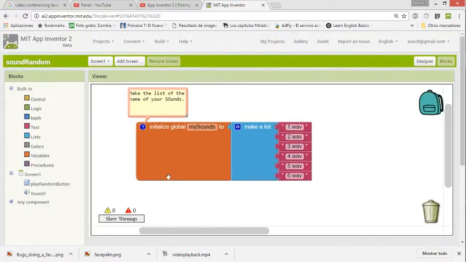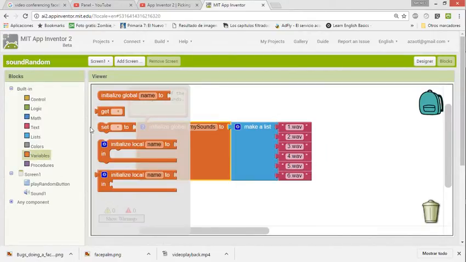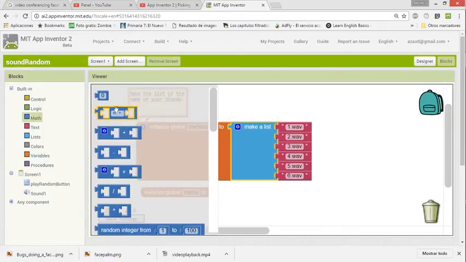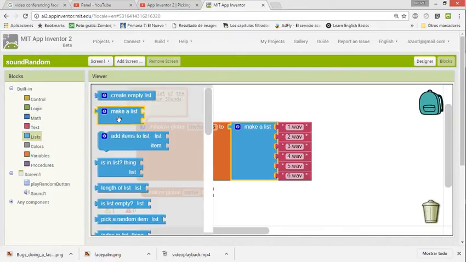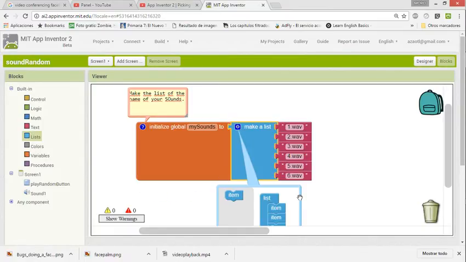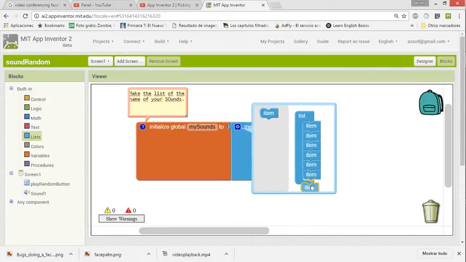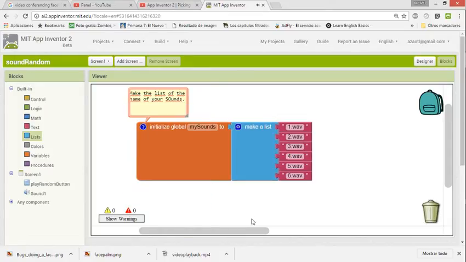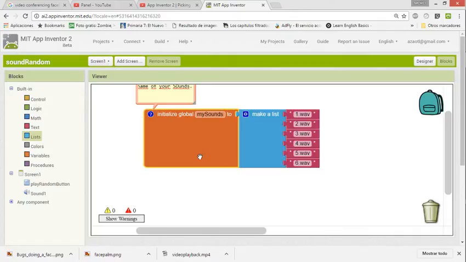The first thing that you have to do is your list of sounds. So you create a variable here, initialize global, as I did, my sounds, and then you add this block here from lists, make a list, and then you start adding sounds. Remember, we use this slot to add an extra sound if we have an extra sound. If not, we can just remove it. Yes, well, this is one way to make the list. Okay, well, you have the list.